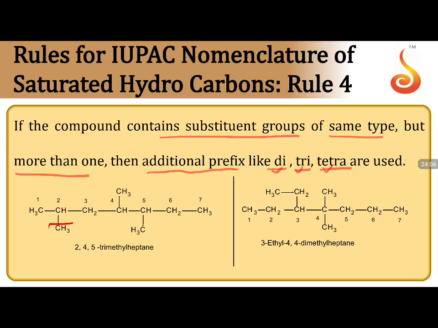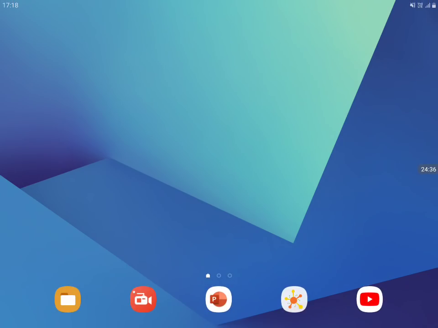In this example, you can see the methyl group, and this is the methyl group, and this is the methyl group. In the previous example which we have seen, it is a 7 numbered carbon with the 3 substituents which are unnumbered. The substituents are methyl groups. Same groups are repeating more than once. How many times repeated? 3 times repeated. So if it is 3 times repeated, what is the word to use indicating 3 times repeated? Tri. So we are going to use the word tri before the name of this particular.